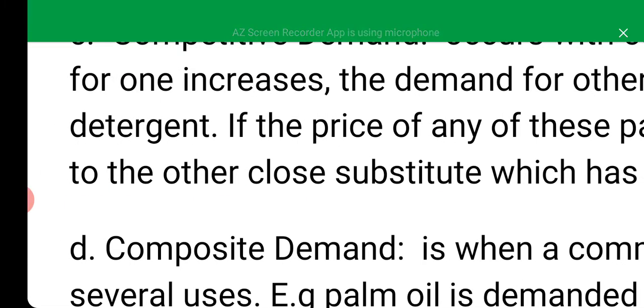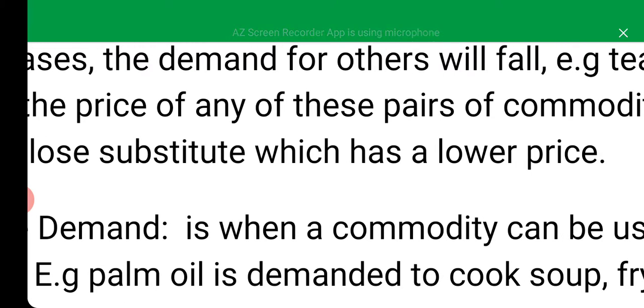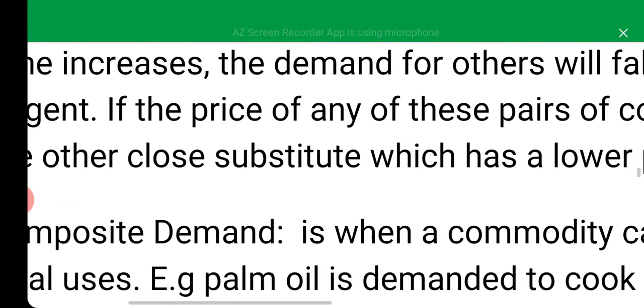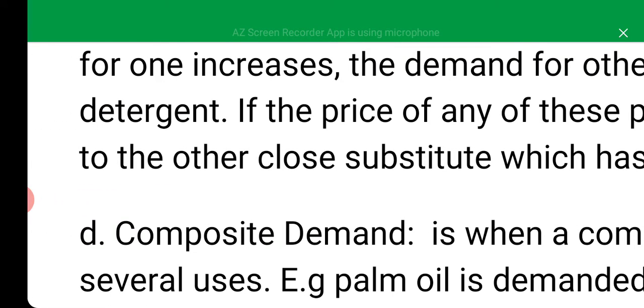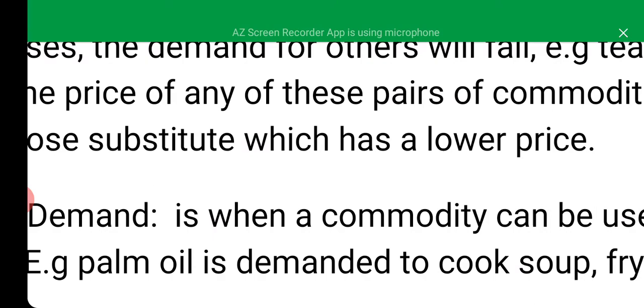to the other close substitute, which has a lower price. Since they perform the same function, people would like to go for the one that has a lower price.